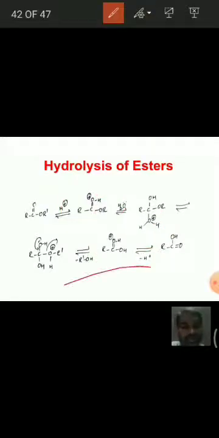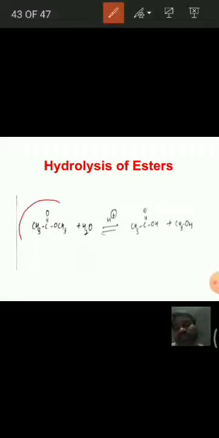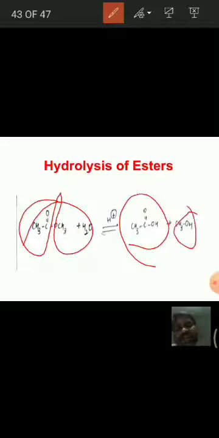And see here, this is one example, methyl acetate. When methyl acetate is hydrolyzed in the presence of acidic medium, two parts are formed, one is the acid part, another is the alcohol part. That means acetic acid and methanol are the products formed in this hydrolysis of esters. I think you have understood about this.